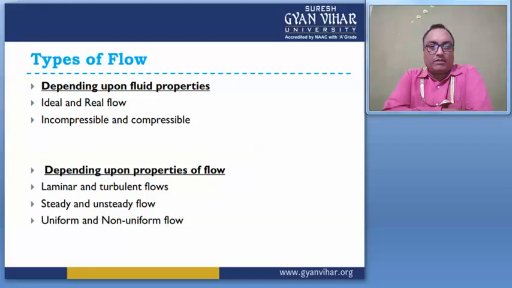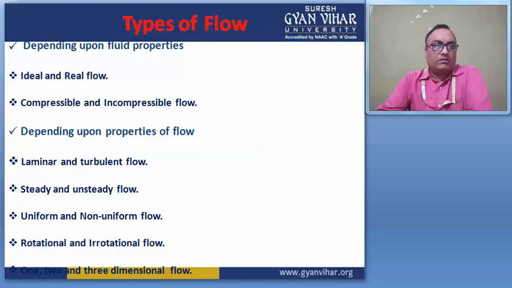Those depending on the properties of the flow are laminar and turbulent flow, steady and unsteady flow, and uniform and non-uniform flow. So these are different kinds of flow which exist in a section, right?